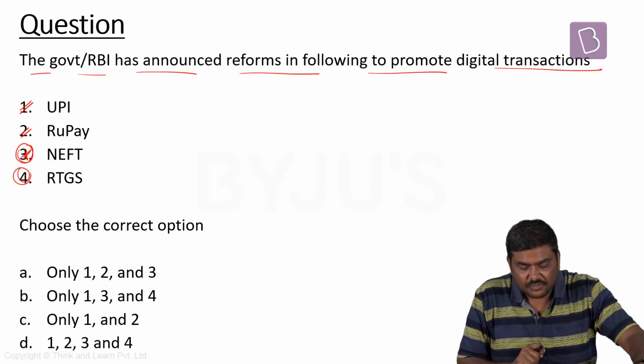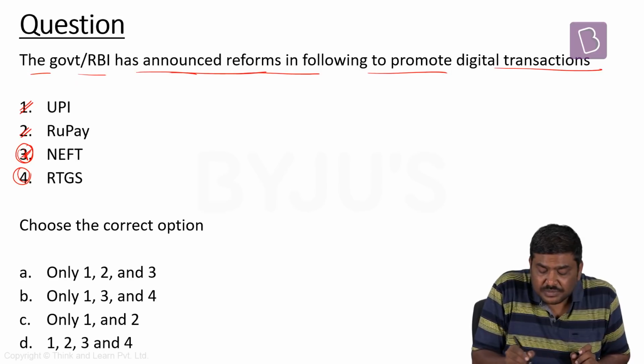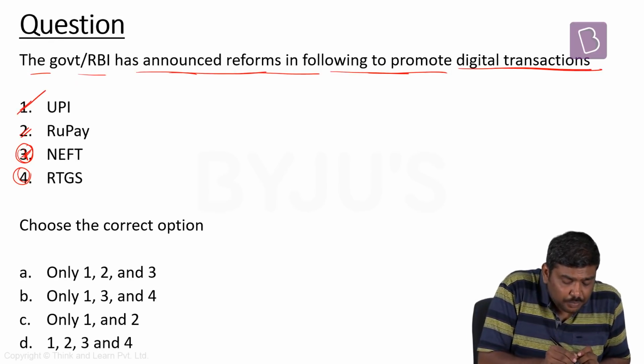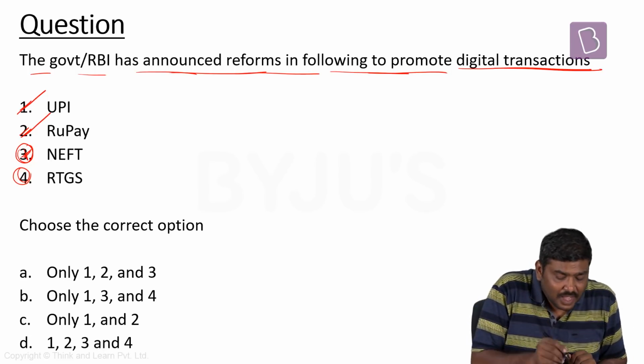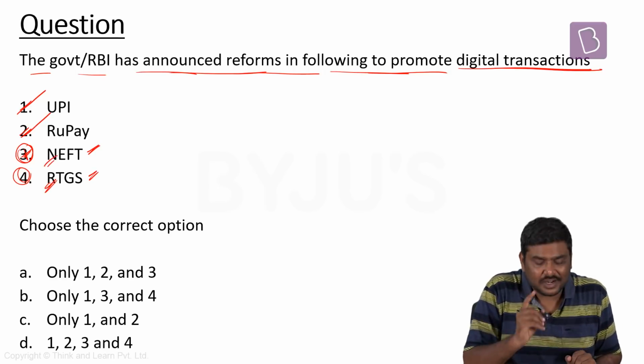Now, based on this particular information, let's solve the question. The government or RBI has announced reforms in the following to promote digital transactions. We have already seen that in case of UPI as well as RuPay, Government of India has waived off the MDR, and RBI has announced recently the waiver of charges on NEFT as well as RTGS also.